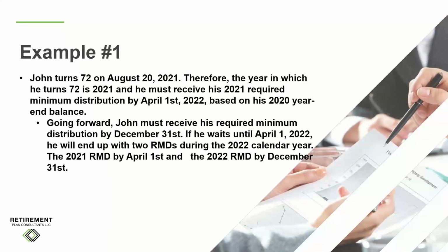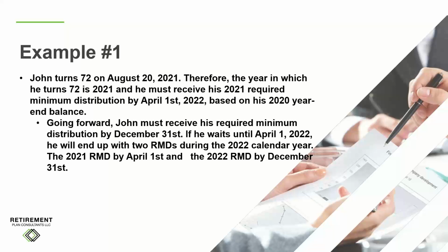Let's look at some examples. John turned 72 on August 20th, 2021. Therefore, the year in which he turns 72 is 2021, and he must receive his 2021 required minimum distribution by April 1st of 2022, based on his 2020 year-end balance.